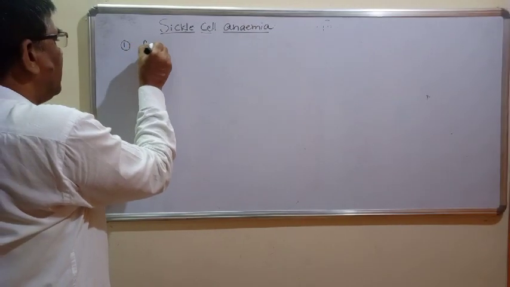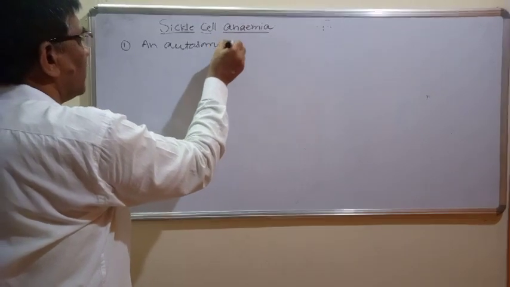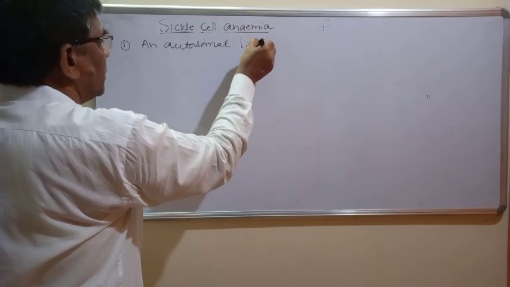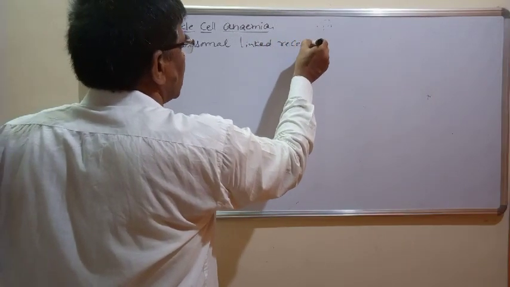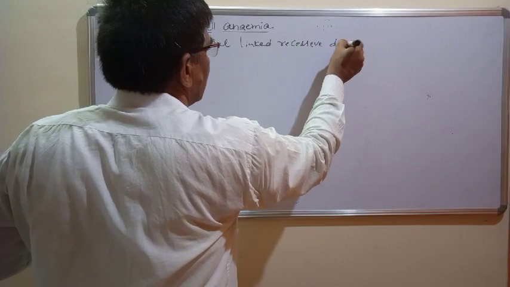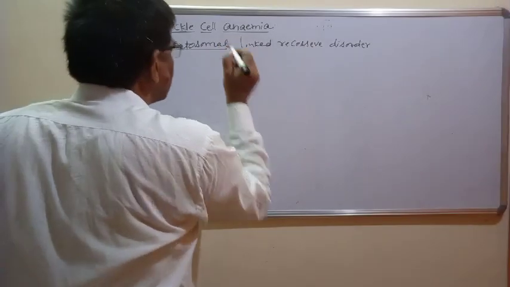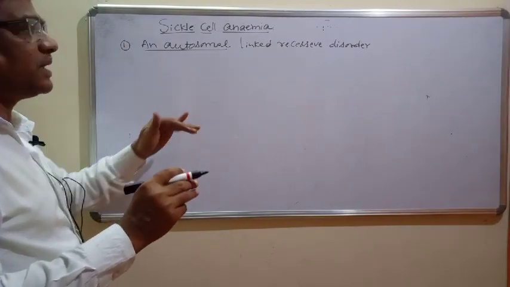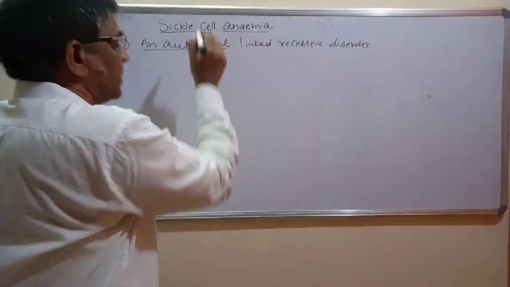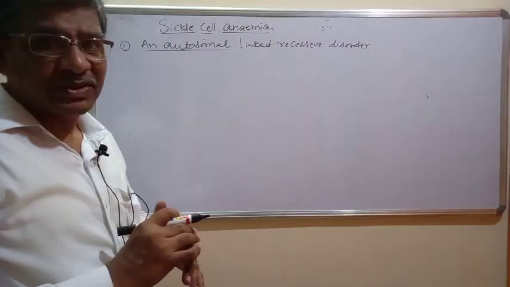Now you can understand the term here. Hemophilia is a sex chromosome linked, sex linked disorder, but this one is autosomal linked. You know very well that there are 22 pairs of chromosomes, or autosomes, and one pair of chromosomes is called the sex chromosomes.